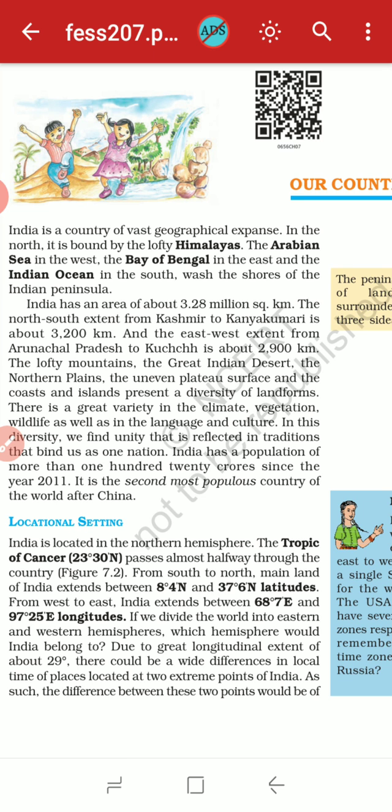Okay, then there is a great variety in the climate, vegetation, wildlife, as well as the language and culture. As you know, in our India we have a large population. Lots of people having different kinds of religion and culture live together. Okay, and they have different languages and culture, and according to the region, the climatic conditions also change, and the vegetation, that means the crops, also varies.